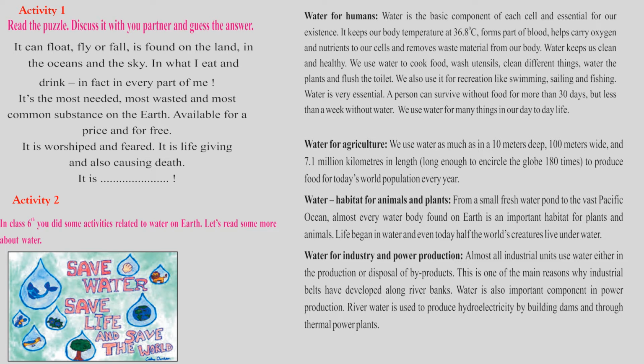Water habitat for animals and plants. Now there are, children, the animals and plants which live on the water or which live inside the waters also. Let us see what they are. From a small fresh water pond to the vast Pacific Ocean, almost every water body found on Earth is an important habitat for plants and animals.